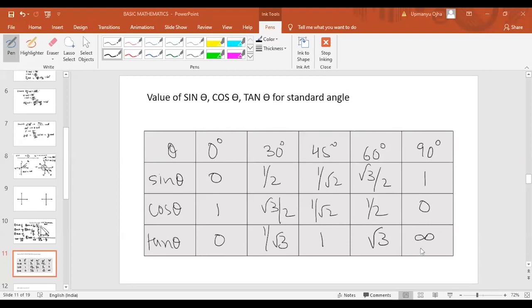Okay, so if you want, you can make a note of this. See, the difference between infinity and not defined: basically, it is infinity. We cannot find the value of infinity, and not defined is also the same thing. So infinity and not defined are almost the same thing only. Fine.